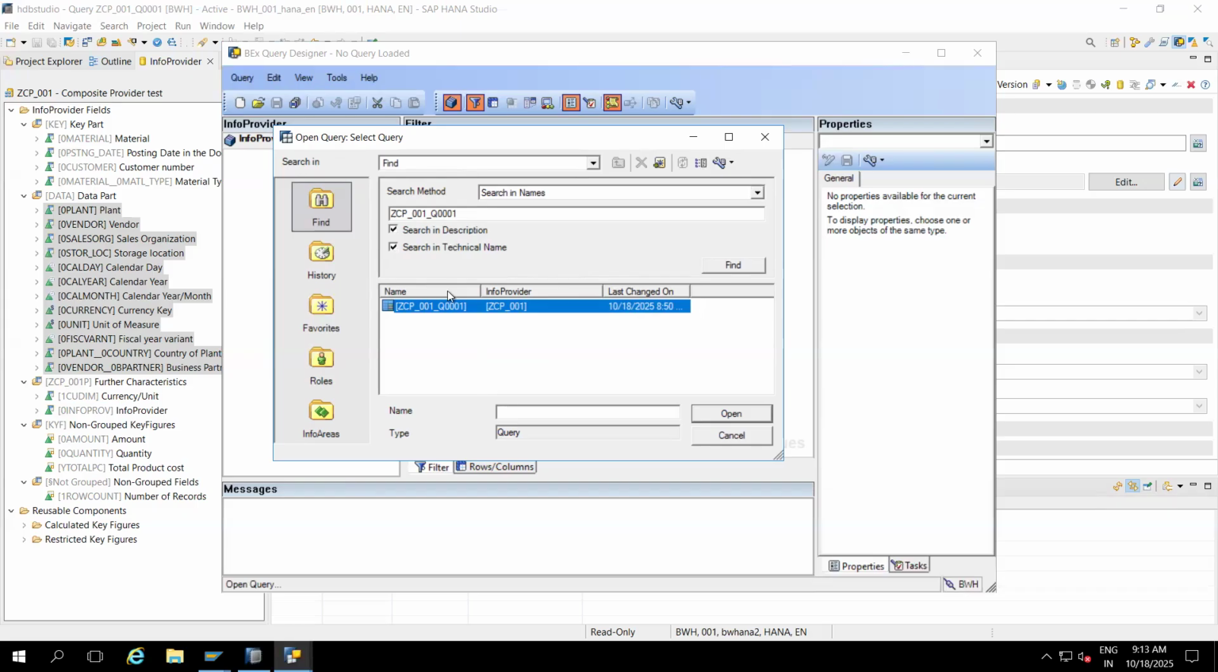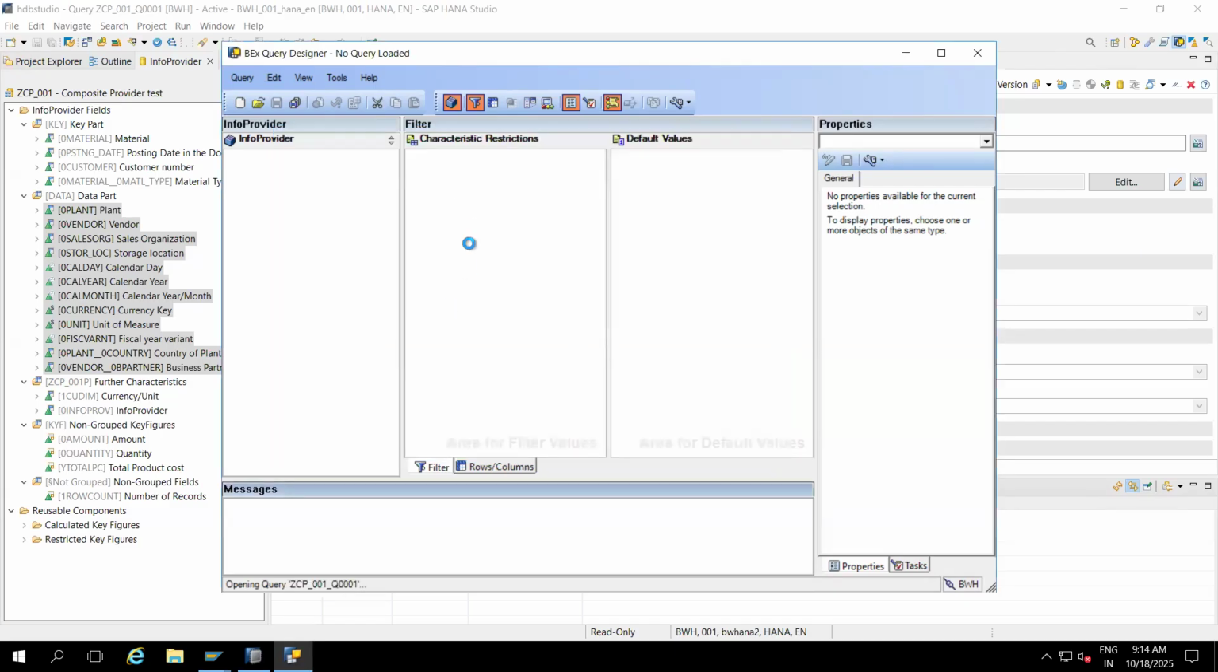So in real time, many queries can have the same name. ZCP underscore 001 Q triple zero one name would be there, but the technical name is not the same. The technical name should be only once, might be underscore test. In real time it will be there. Don't get confused. We are searching for only Q triple zero one. Don't select others. So this is the old version.